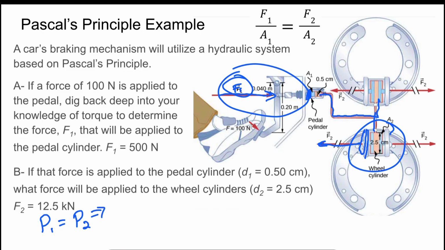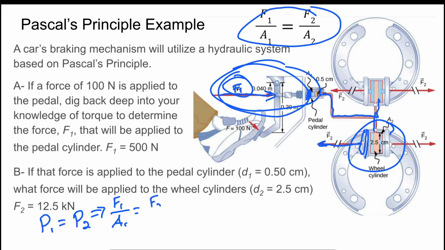And we know furthermore that we can relate pressure to force and area. So our force at point 1 up at the pedal divided by the area at the pedal is going to equal the force at the wheel cylinders divided by the area of the wheel cylinders themselves. Or if we want to find the force over here that's being exerted on the brakes, that's going to equal A2